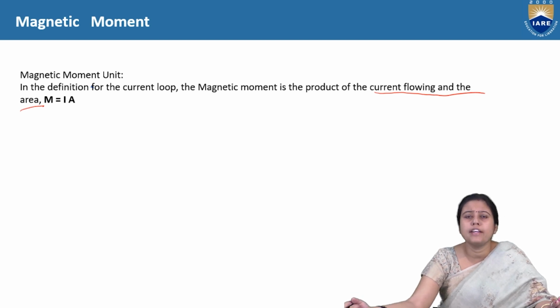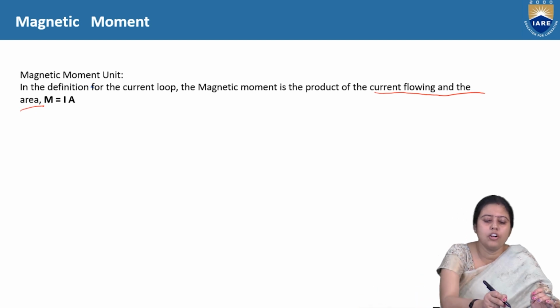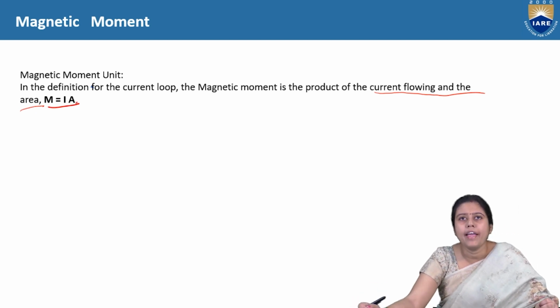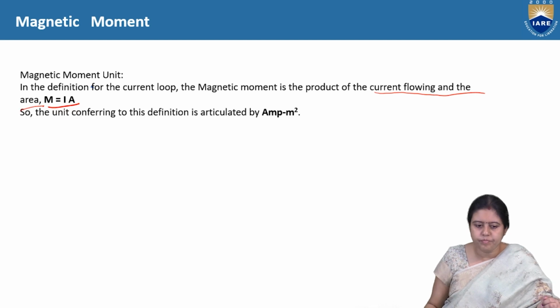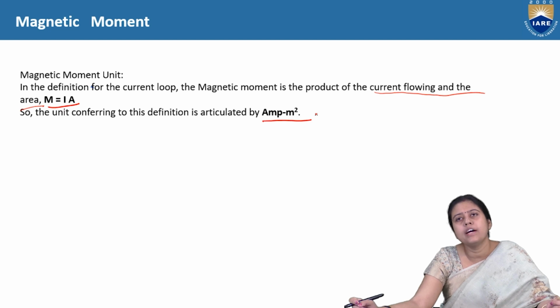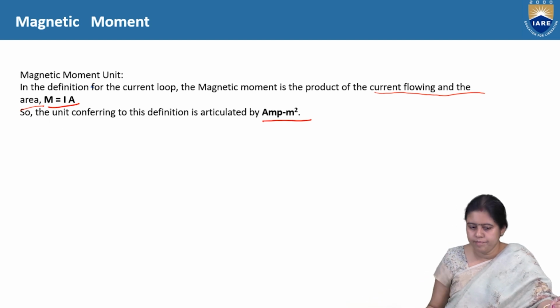As this is electromagnetic field theory, we will always concentrate on the electromagnet, and in case of the electromagnet, the magnetic strength depends on the amount of current and the area on which the current is flowing. So M is equal to I into A, and the unit is ampere meter square.